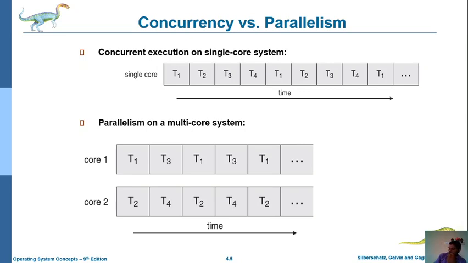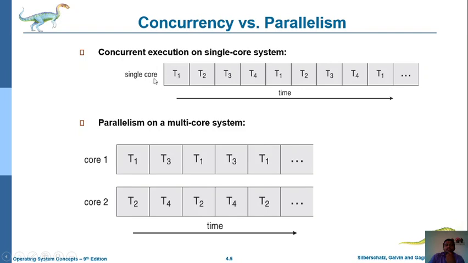Now we observe some basic differences between them. Concurrent execution is used in single core systems, and parallelism is used in multi-core systems.